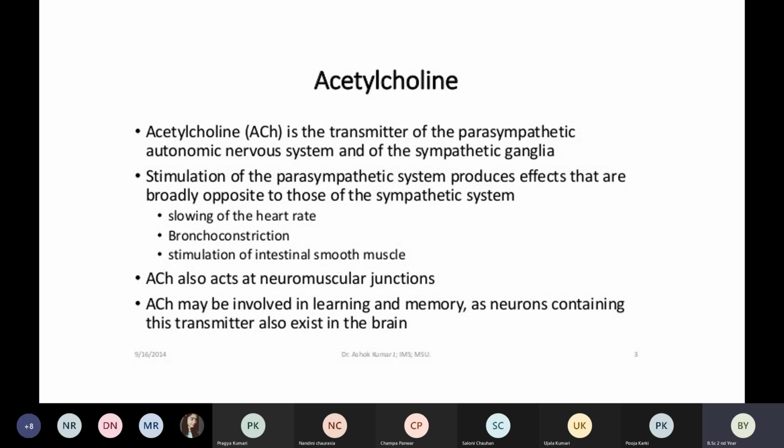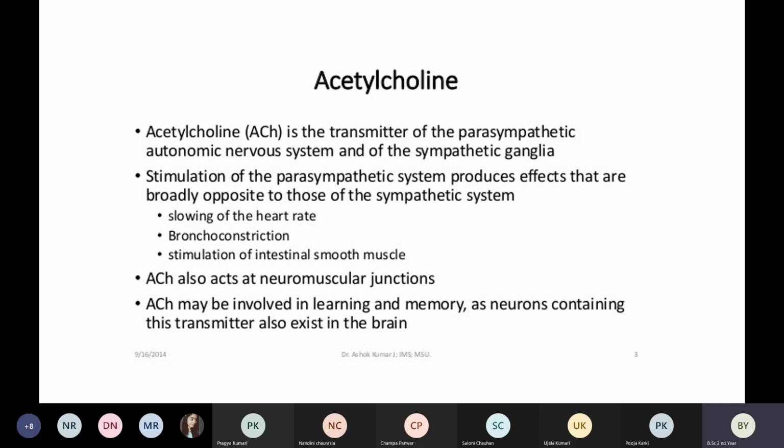The production of acetylcholine is very low. Because of that, the patient's learning abilities, thinking abilities, memory and reasoning are all affected. So it is because of low acetylcholine.